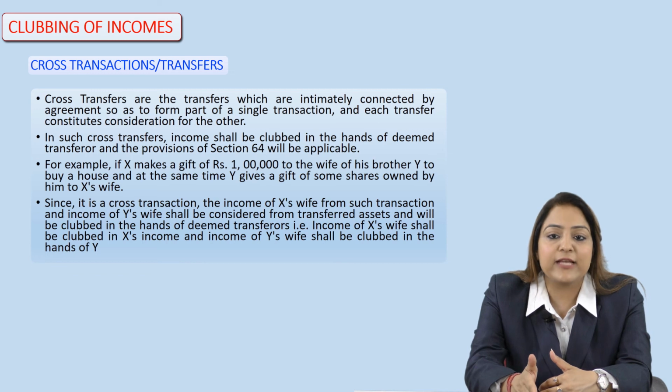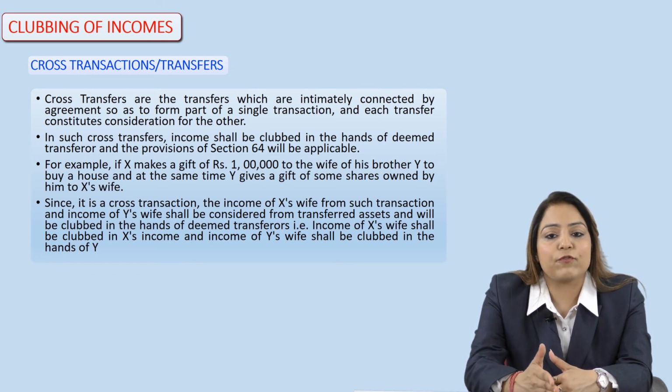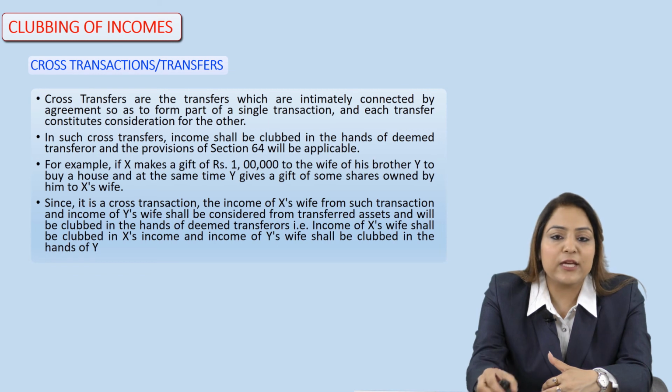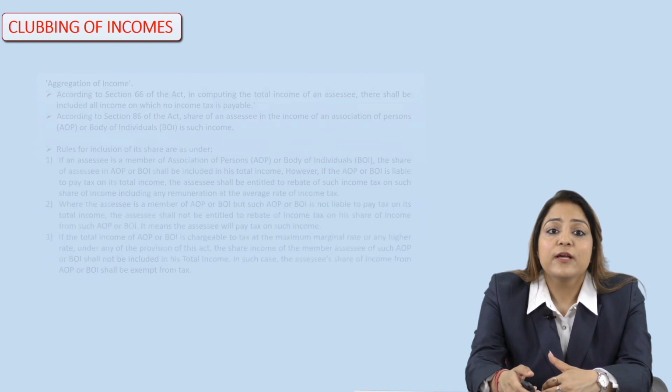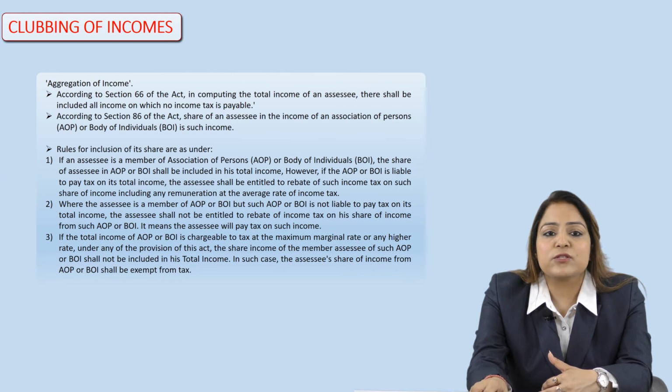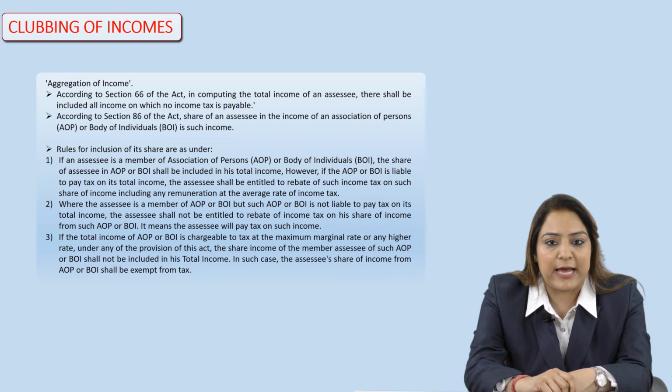So in case of X, such income would be included in the X, and in case of Y's wife, such gift income would be included in the total income of Y. So these are the cross transfers or the cross transactions. Then there are certain things which are being covered under section 86 of the Income Tax Act.